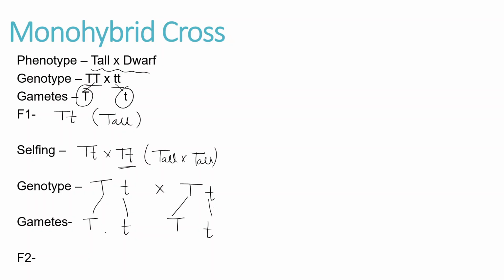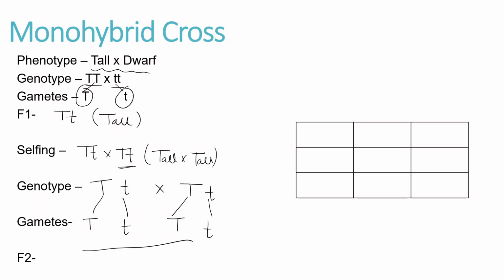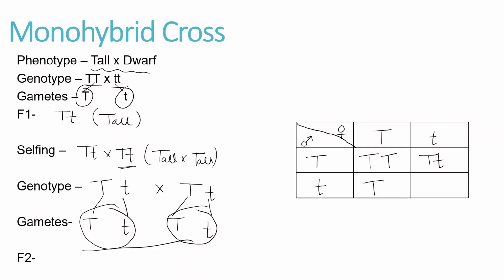Now for the F2 generation, I am going to cross this again. I need a Punnett square so that I can cross it properly. Let's assume this is the male gamete and this is the female gamete. So let me draw: this is female gamete, this is male gamete, capital T small t for male, and for female again capital T small t. Now let's cross them over. You have to put the similar crossing like this, capital T small t, and this will show small t small t.